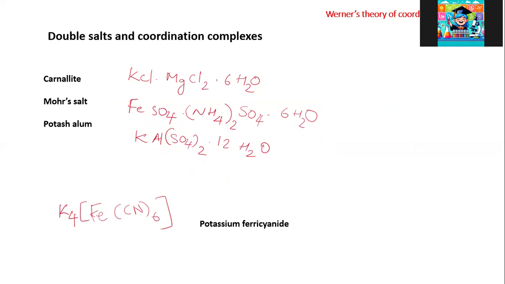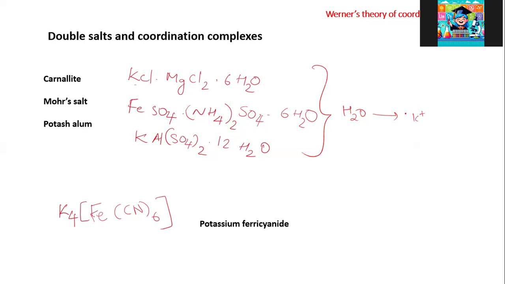There's another class of compounds, double salts. Double salts have a general formula like this. For example, carnallite and Mohr's salt are all double salts. These are mixtures of different compounds. For example, carnallite is a mixture of potassium chloride, magnesium chloride, and water. It's hydrated chlorides of potassium and magnesium. So when these are dissolved in water, what happens when they are made a solution? You will get all the ions.